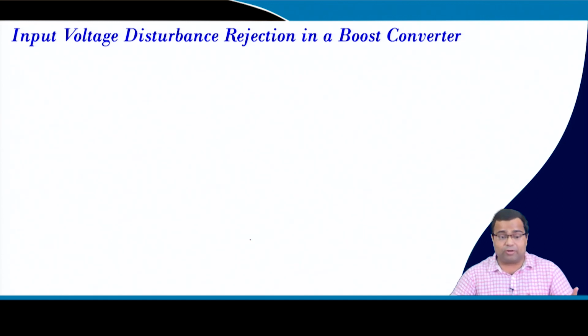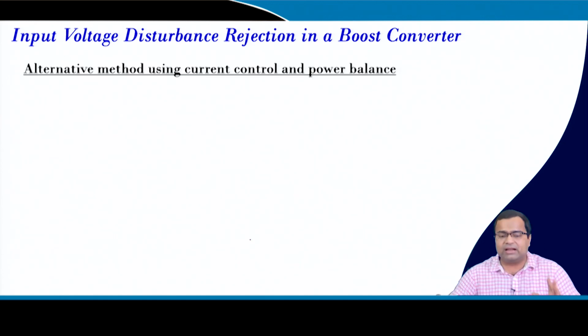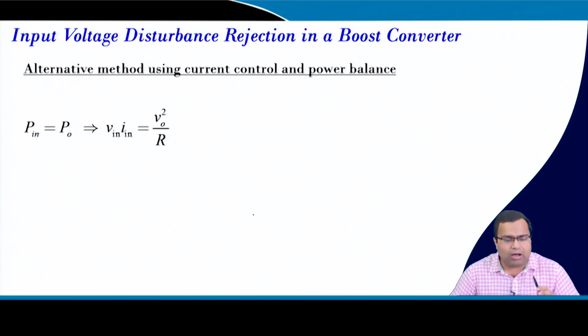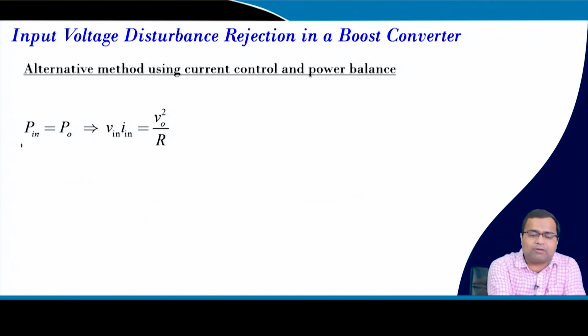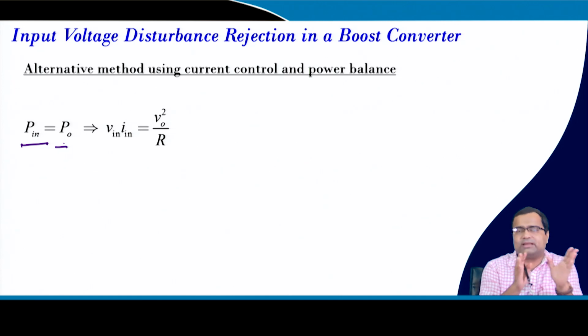Next, can we think of an alternative solution? The alternative method: because a boost converter is an indirect converter with a nonlinear duty ratio relationship, it will not work the way the buck converter works. Now, let us consider an ideal boost converter, where we know the power balance formula. That means the input power is equal to the output power if it is lossless, because we are talking about an ideal boost converter for the time being.